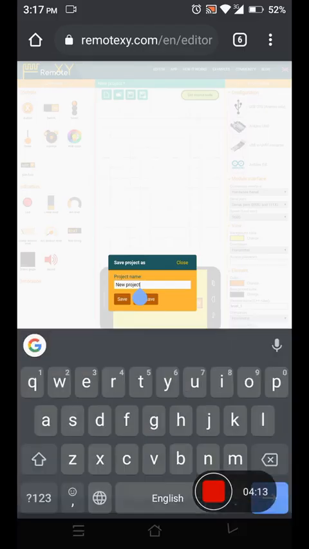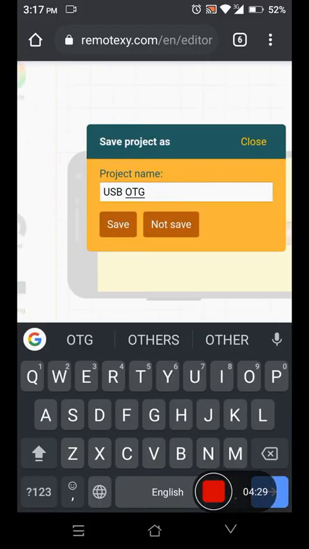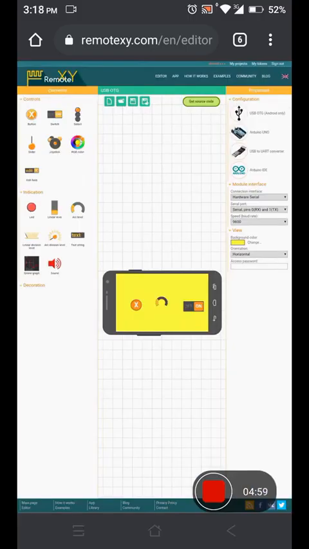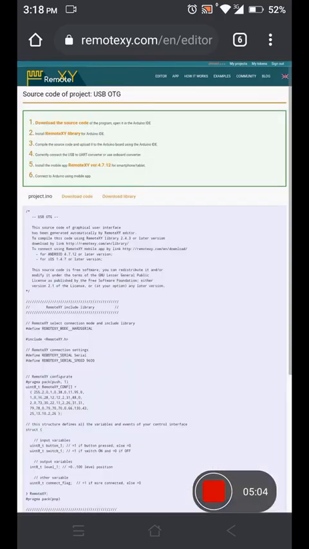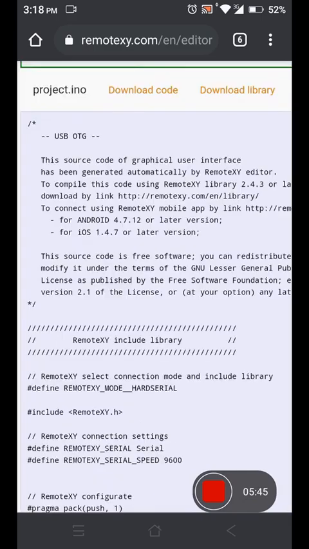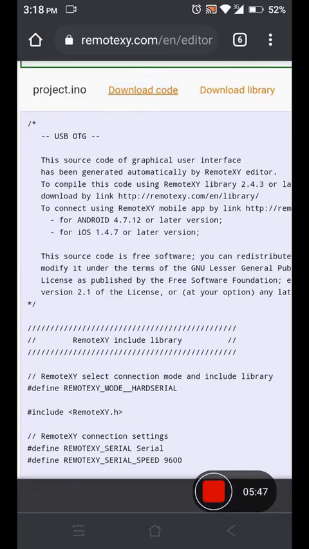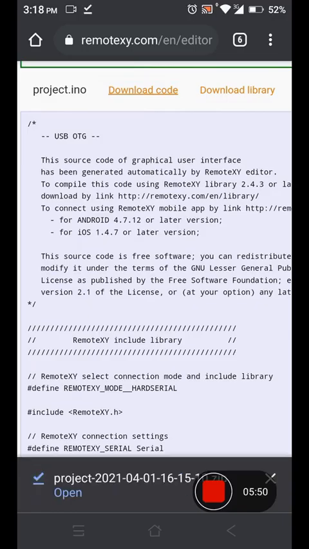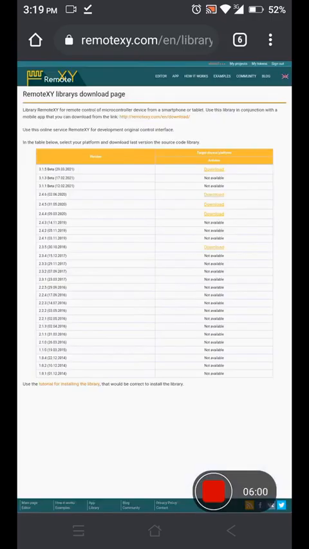Here we save the project. Then we press Get Source Code to download the automatically generated code. Here we press Download Code. Then we download the RemoteXY library. We choose the latest library.